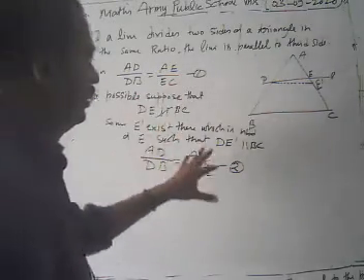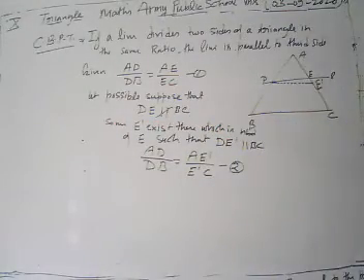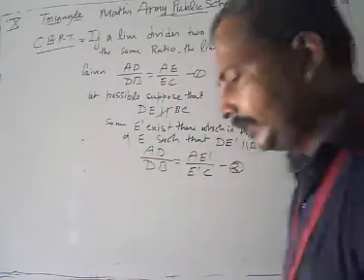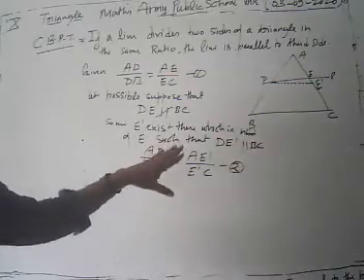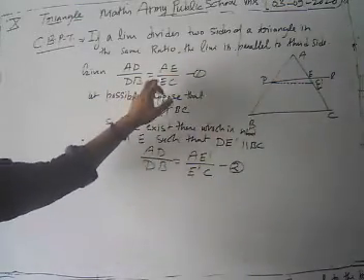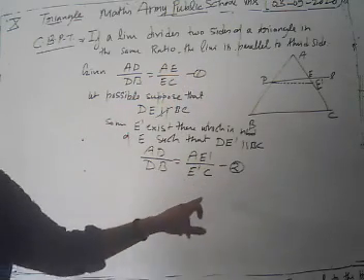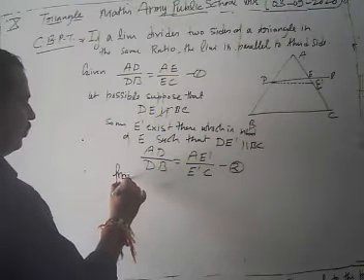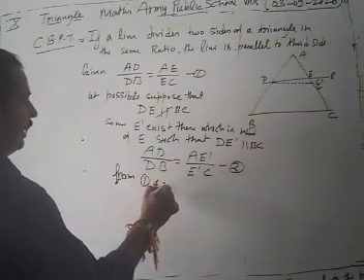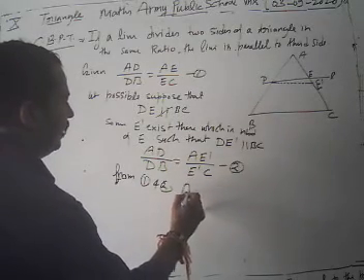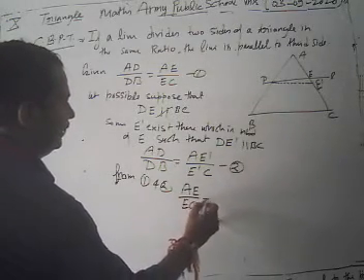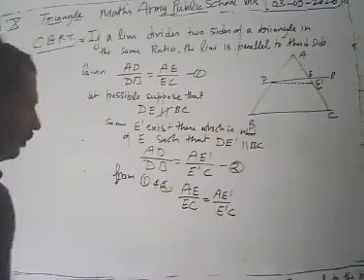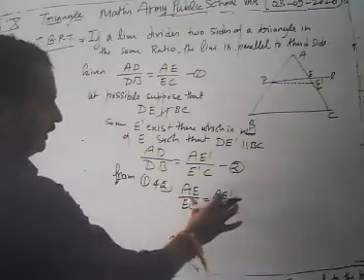Now look at your equations 1 and 2. AD upon DB is equal to AE upon EC, and AD upon DB is equal to AE prime upon E prime C. In both equations 1 and 2 the left hand sides are equal, and obviously this makes AE upon EC equal to AE prime upon E prime C. From 1 and 2, we have AE is to EC equal to AE prime is to E prime C.